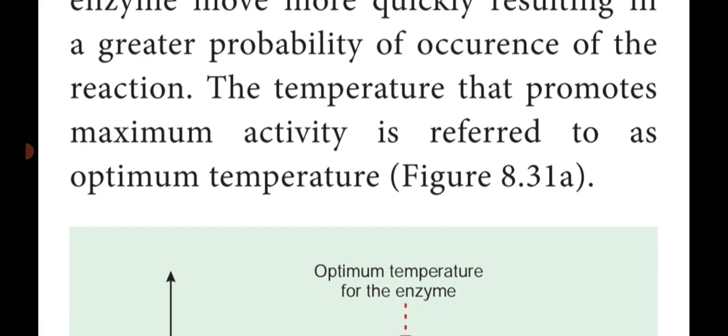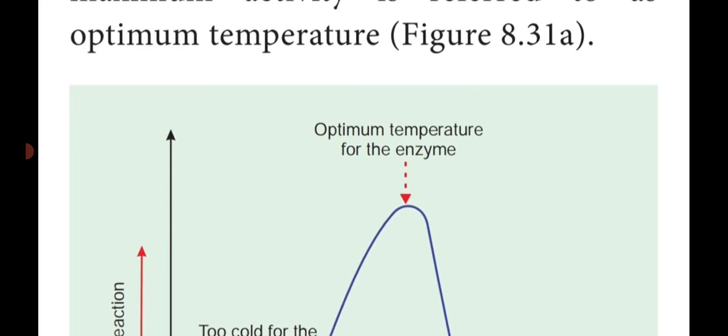The temperature that promotes the maximum activity is referred to as the optimum temperature. The maximum activity of the enzyme takes place at the optimum temperature. That means the highest rate of activity.